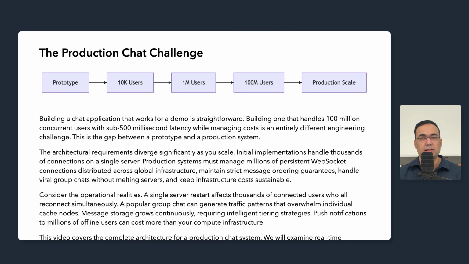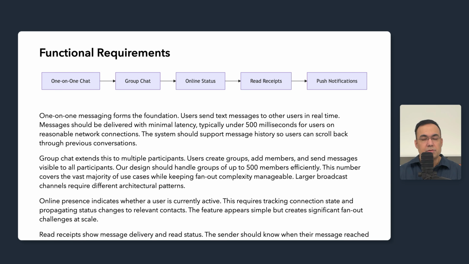Now let's define exactly what our system needs to do. Let's talk about functional requirements for our chat system. One-on-one messaging forms the foundation. Users send text messages to other users in real time. The key constraint here is latency. Message delivery from sender to recipient should complete in under 500 milliseconds for users on reasonable network connections. Users have been trained by existing chat applications to expect near instantaneous delivery. Anything slower than that feels pretty broken.